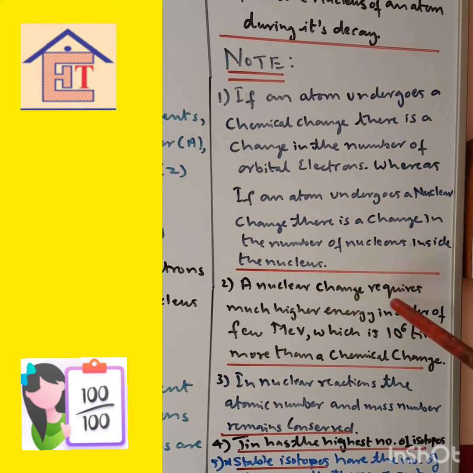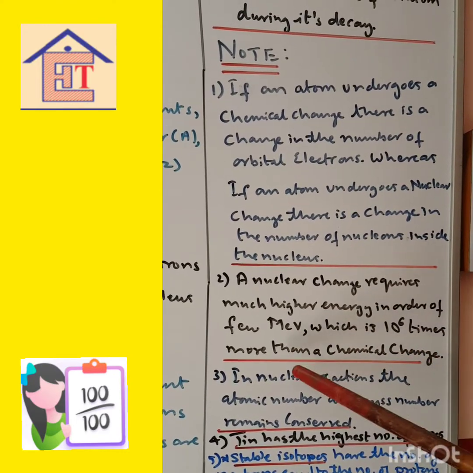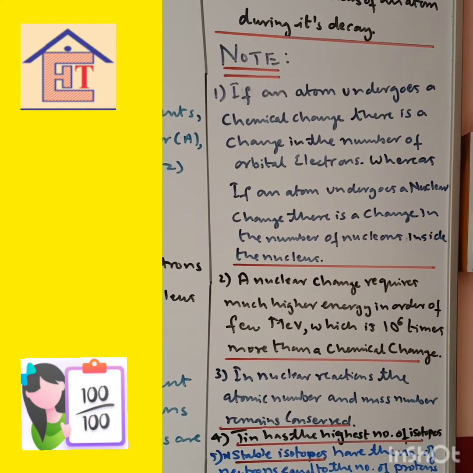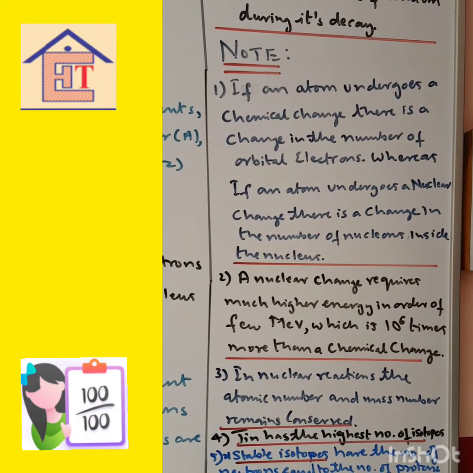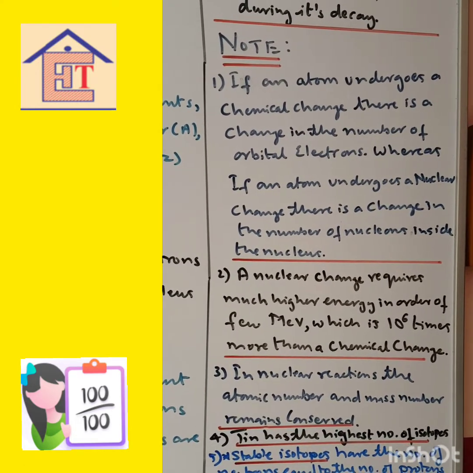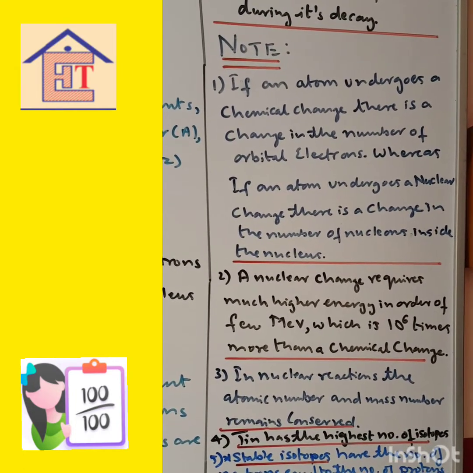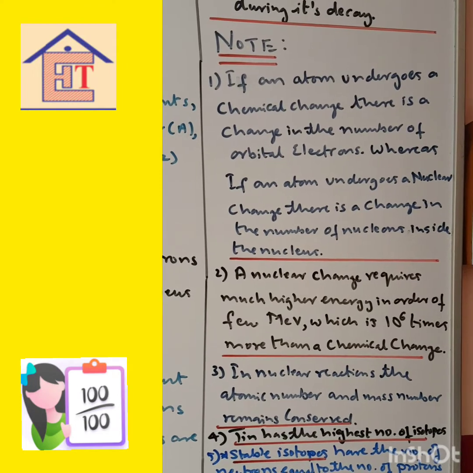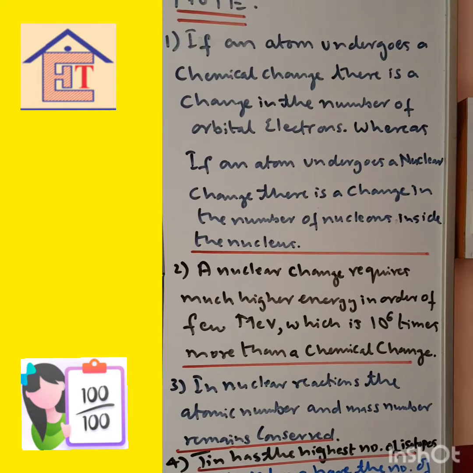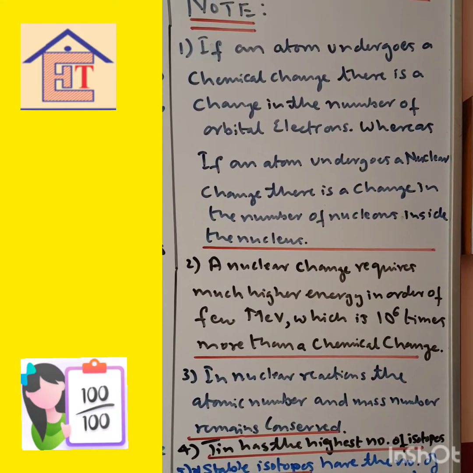Then a nuclear change requires much higher energy, in the order of a few million electron volts, which is 10⁶ times more than that of the chemical change. So a nuclear reactor, wherever the electricity is produced, or a nuclear bomb, they are situated at the outskirts, very far away from the city. Because otherwise there can be a mishap, since a large amount of energy is required for this reaction.